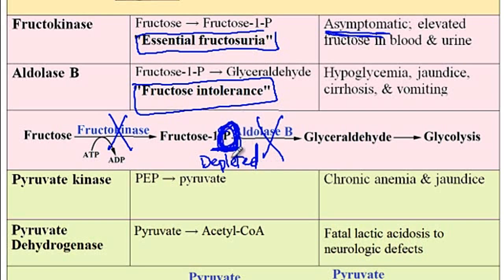So since we don't have any more phosphate left because of the accumulation of fructose 1-phosphate, the depletion of phosphate pool will lead to the inhibition of the glycogenolysis as well as the gluconeogenesis pathway. And so therefore, there would be low glucose that will cause hypoglycemia. Other features of this disorder include jaundice, cirrhosis, as well as vomiting.